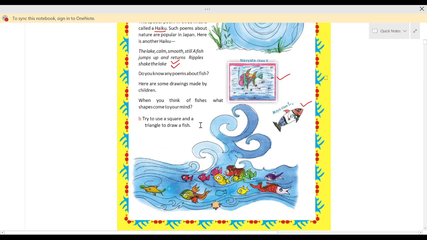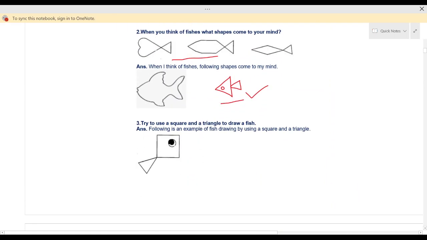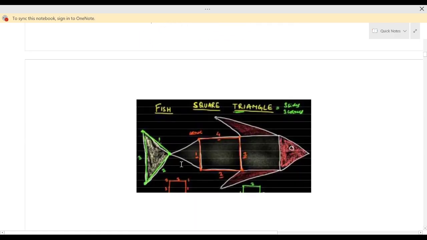Try to use a square and a triangle to draw a fish. So here you can see I have drawn a fish by using a square and a triangle. Now here again you can see I have drawn the fish, and I have used two shapes over here, triangle and squares.